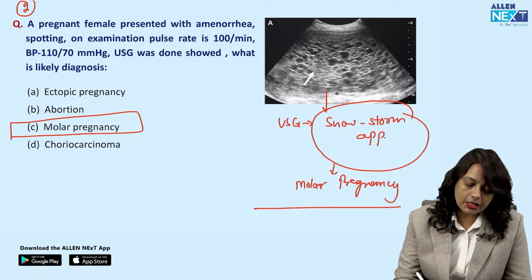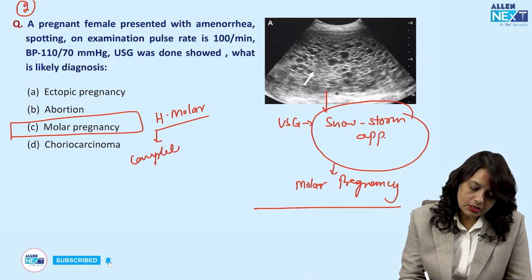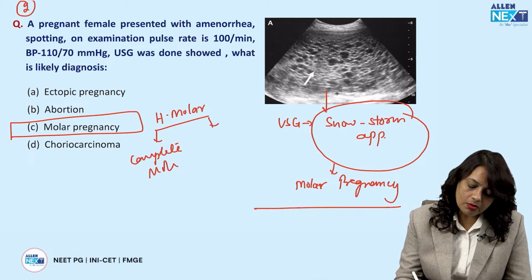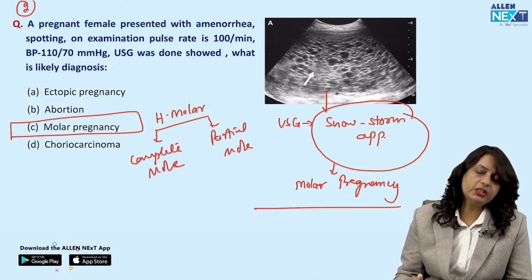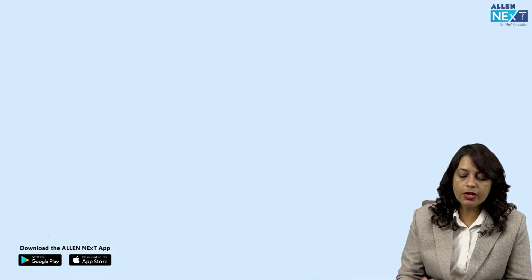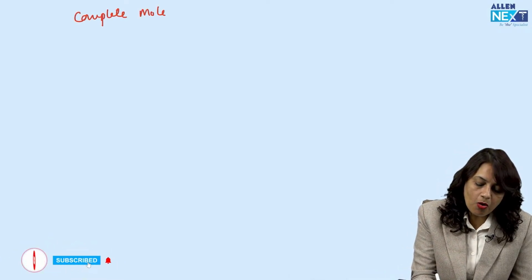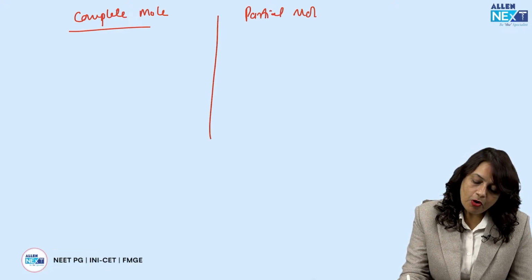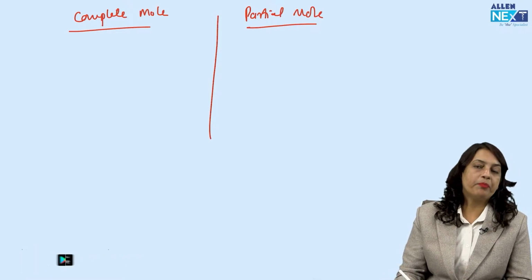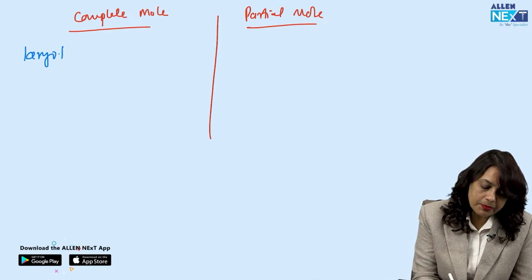Molar pregnancy can be of two types, the complete mole or the partial mole. A very important question they ask is how do you differentiate a complete mole from a partial mole? The single best answer is by karyotype.